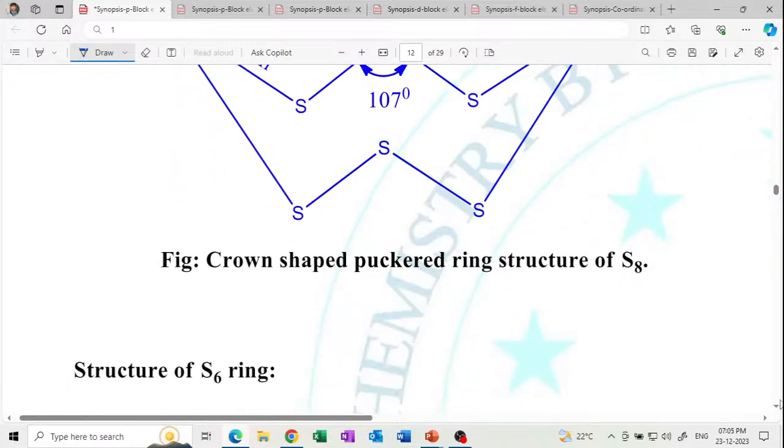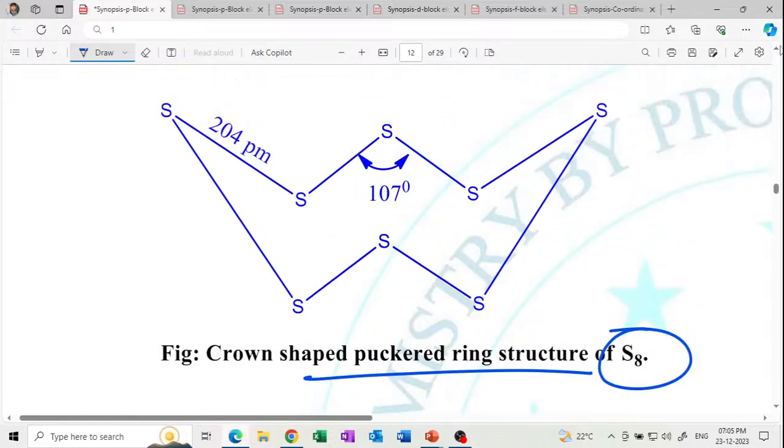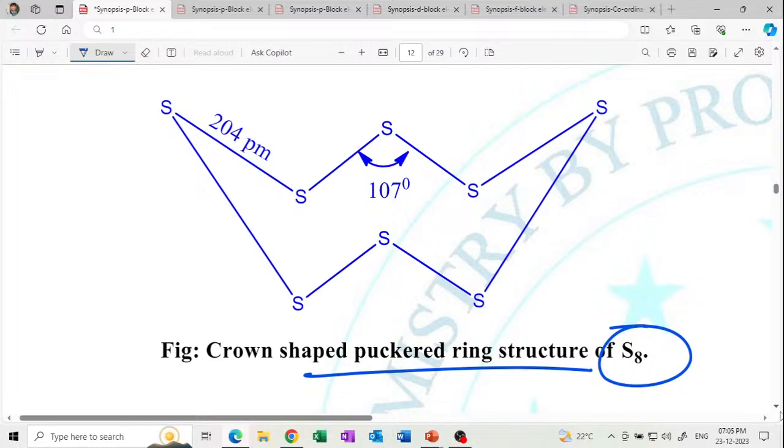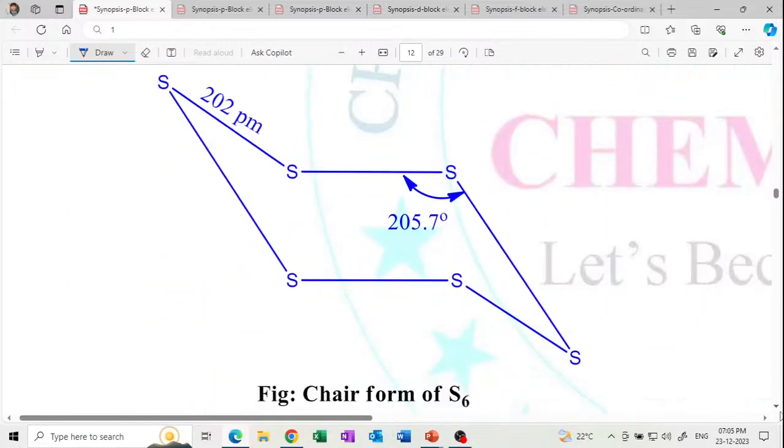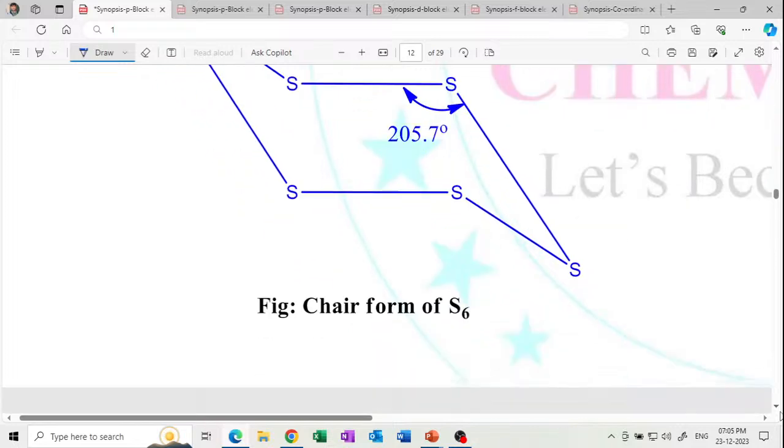And the crown shape puckered ring structure of S8. So you should be able to draw the structure. S8 crown shape, bond angle 107 and bond length 204 picometer. Chair form of S6: in chair form the bond angle is 205, and in crown shape it is 107. Crown shape 107.